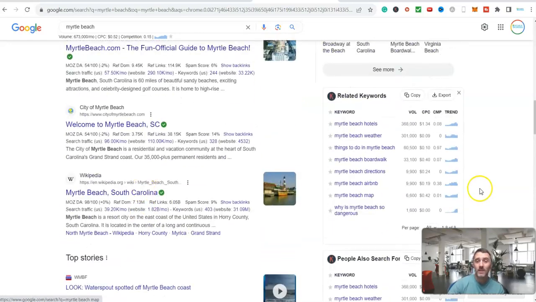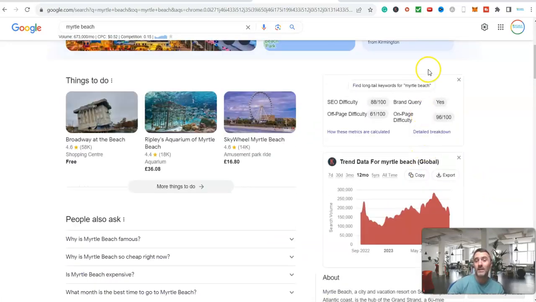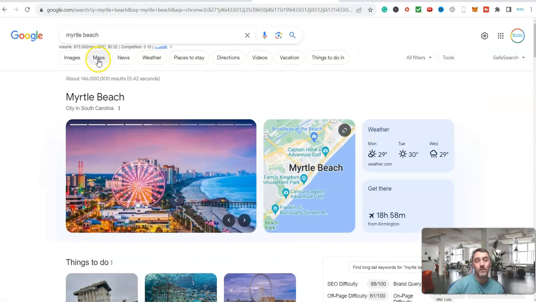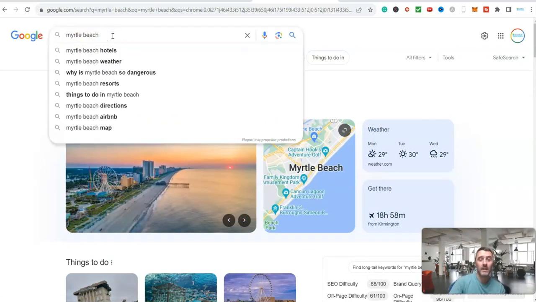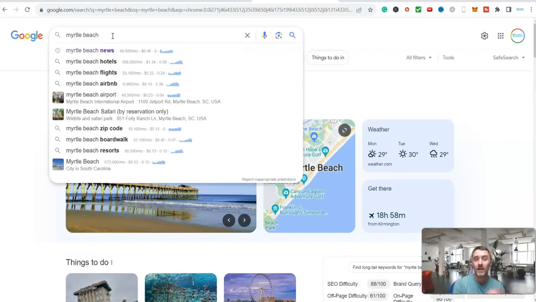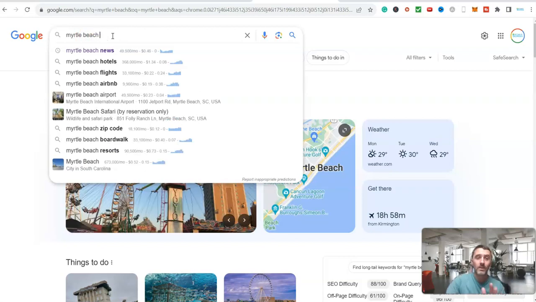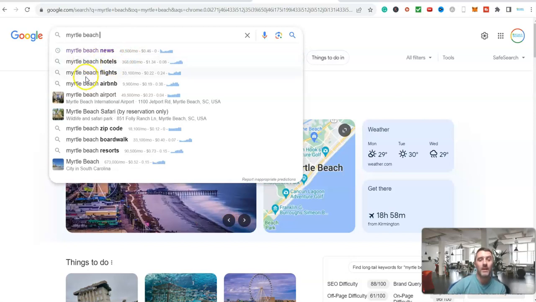I can also see, and by the way, if I didn't have Keywords Everywhere over here, I could also do this method, because what I could do is type in Myrtle Beach up here, and then I could simply hit the space bar, and now it's going to give me other things that people are searching for. So we've got on here, look, Myrtle Beach hotels, Myrtle Beach flights, etc., etc.